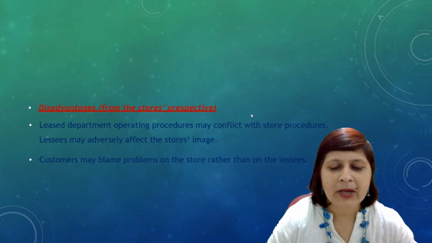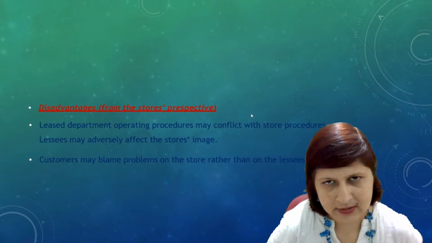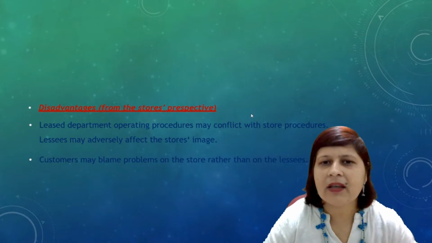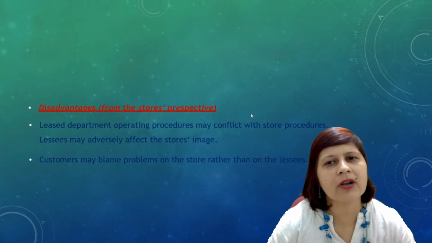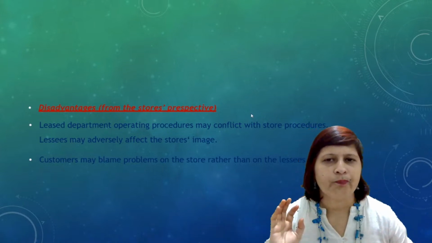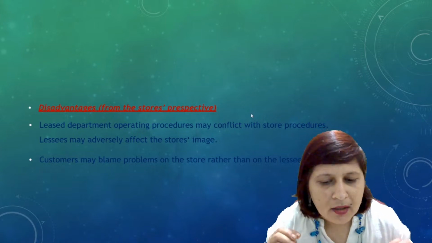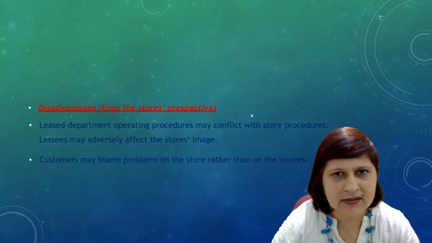Customers may blame problems on the store rather than on the lessees. If a customer faces some problem, because they don't know that you have leased out that portion, you are not the owner, they will blame the store owners. They will blame the store for their problems rather than the lessees, right?